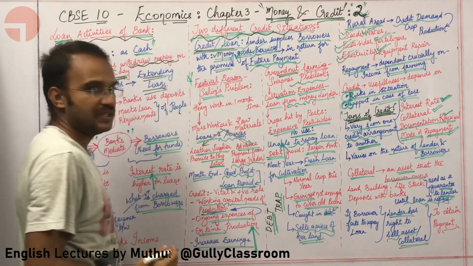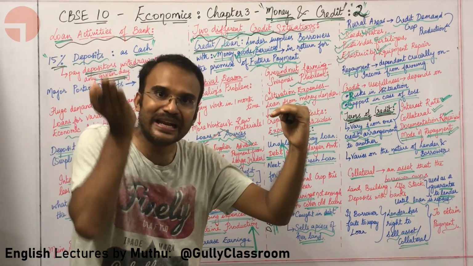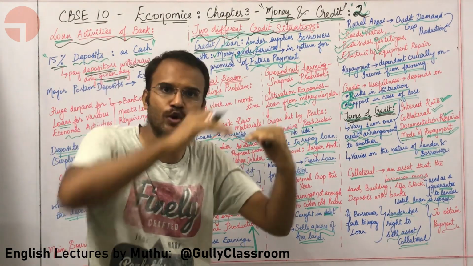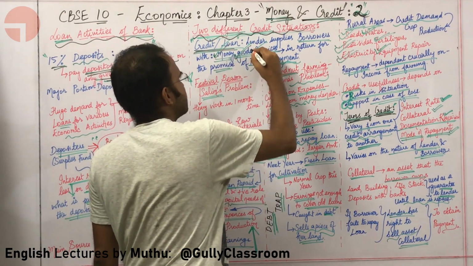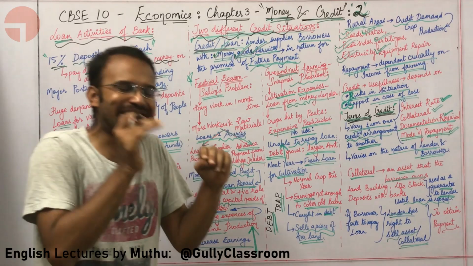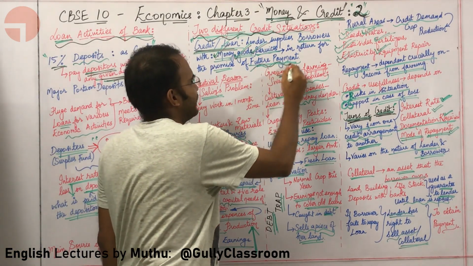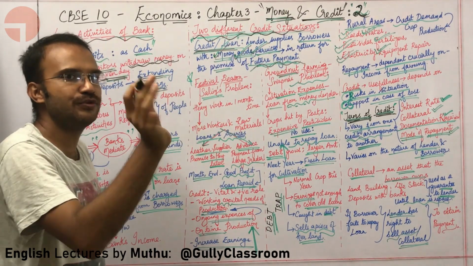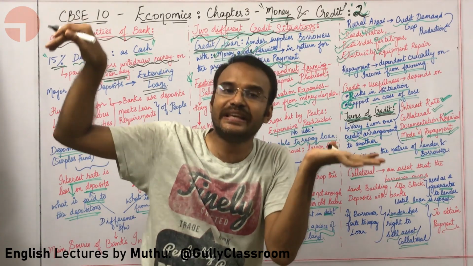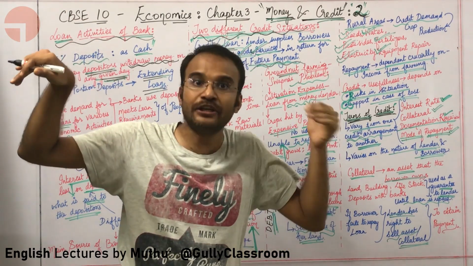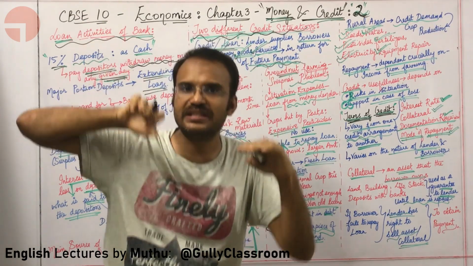Credit or loan means it is an agreement between a lender and a borrower. The lender is going to give the borrower either money, services or goods in return for the promise of future payment. The borrower is assuring the lender that he will pay back the money, goods or services in the future with interest.